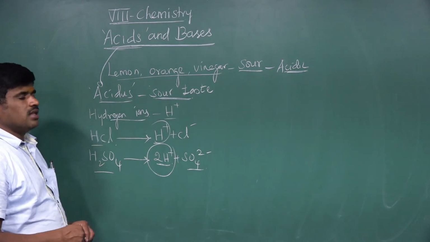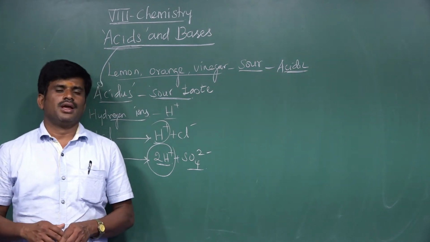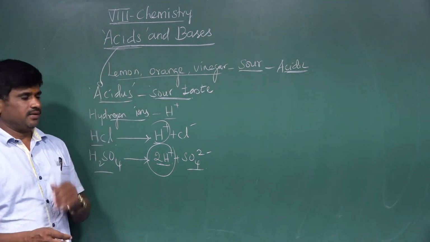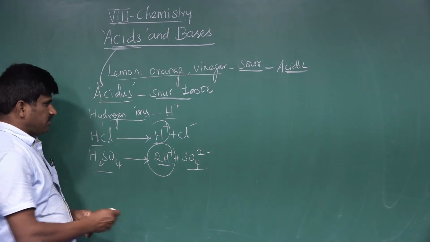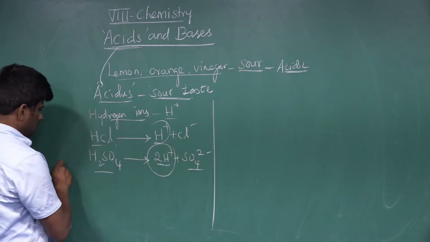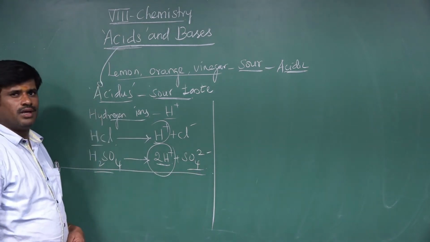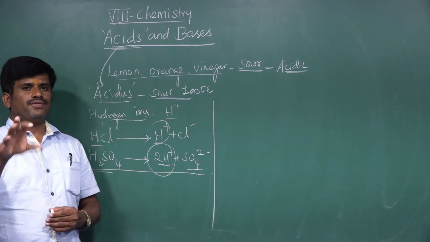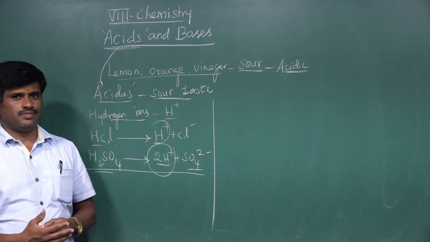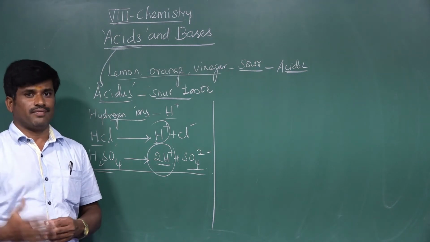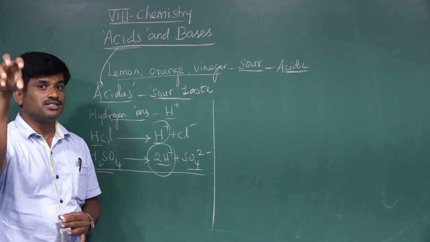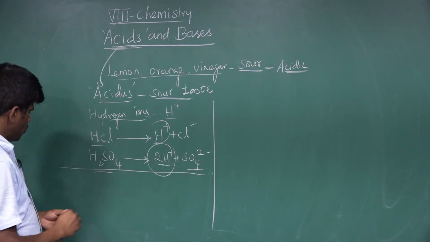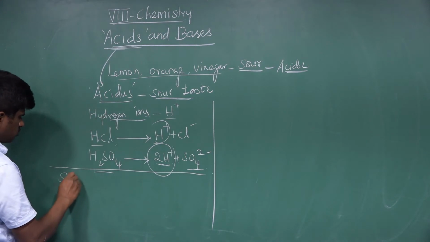So let's see the classification of acids, properties of acids and uses of acids in detail, one by one. First, at your standard level, the classification is not given in detail. Simply, acids are classified based on sources, where we are getting them or where the acid is present. Based on that, acids are classified into two categories.